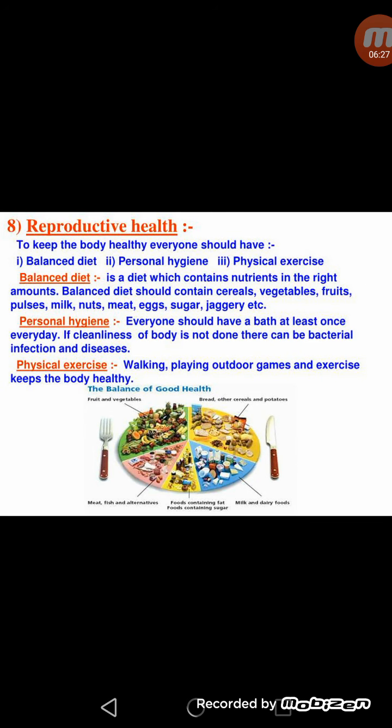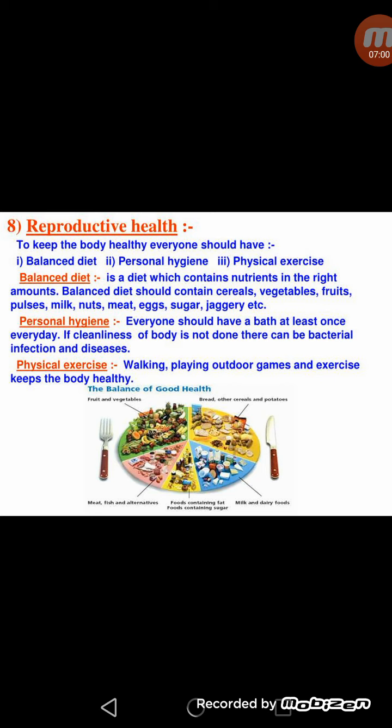Now next topic of the chapter is reproductive health. Health is a general state of a person's physical, mental and social well-being. So a person is said to have good health when he is free from any disease, when he is free from anxiety, when he is free from social and psychological tension. And to keep the body healthy, everyone should have balanced diet, personal hygiene and physical exercise.